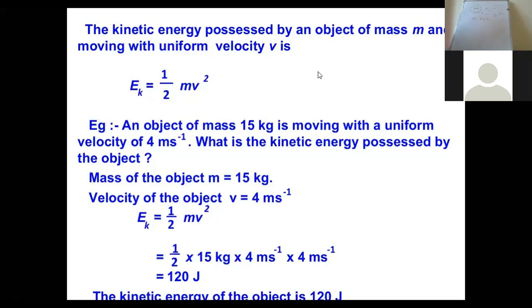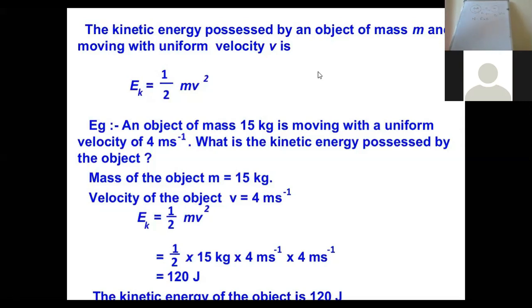This means that the kinetic energy of the body has been used to do the work.